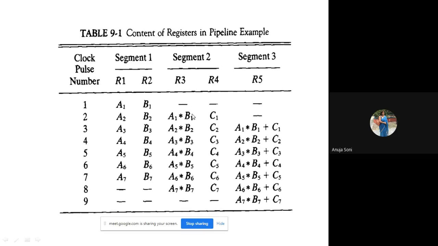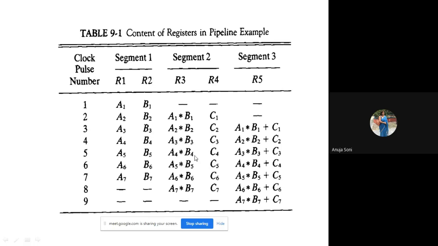By the time segment 2 is free and segment 1 has done its work with A2, B2, A2, B2 will be shifted to segment 2, and the data of segment 2 will be shifted to segment 3. By that time segment 1 is free, so new values A3, B3 will be assigned to segment 1.